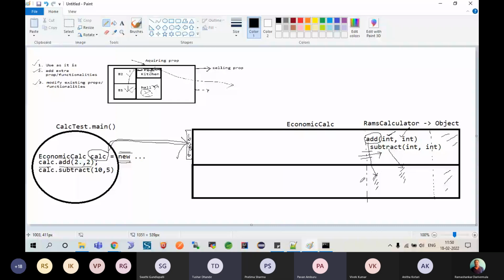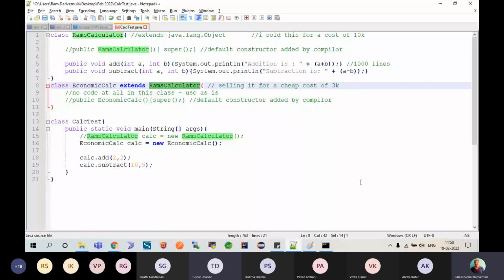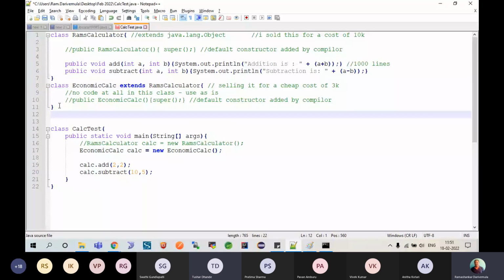Yes, sir. So now look, after a few days, people come to know, let's say for example there is a guy called Pawan in our session. Pawan came to know that it is halfway, it has only addition and subtraction, and we can actually provide more functionality.